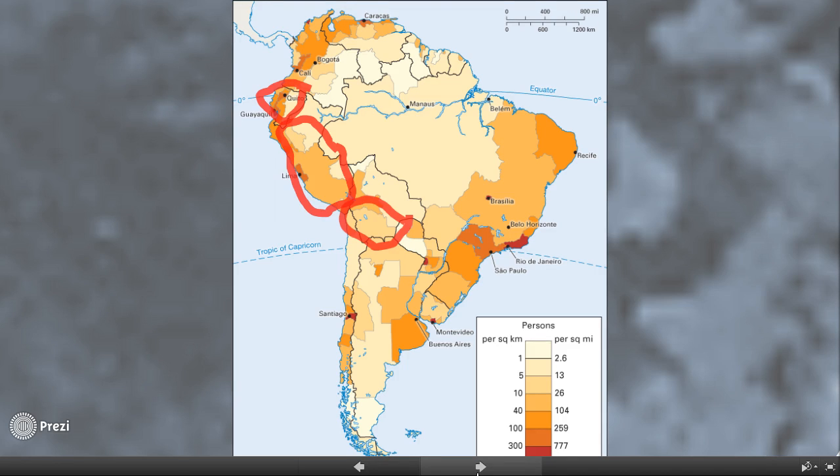The second circle is Peru. There are about 104 people per square mile. And the last circle is Bolivia. Not as many people as Peru, but definitely more than Ecuador.